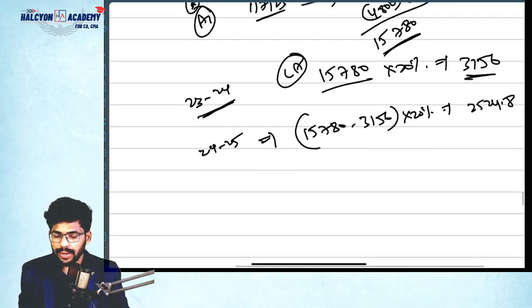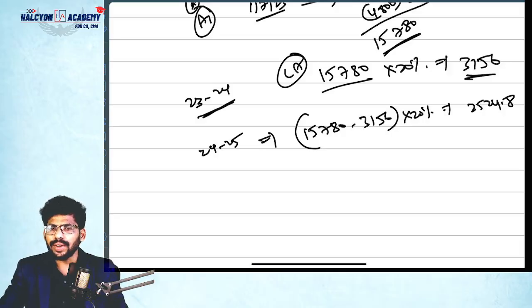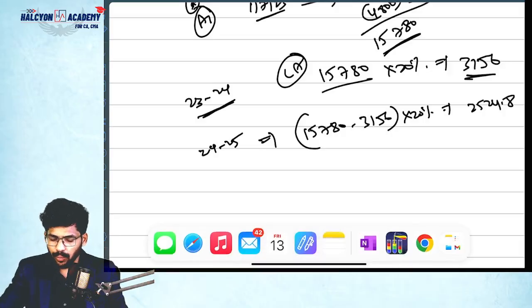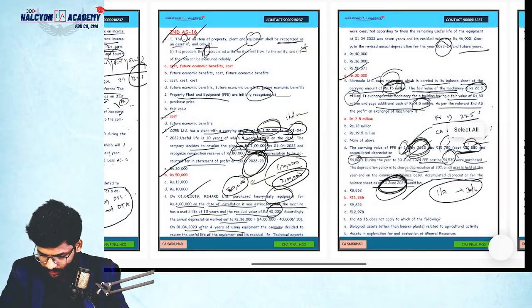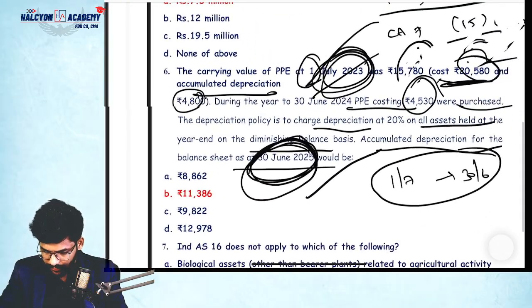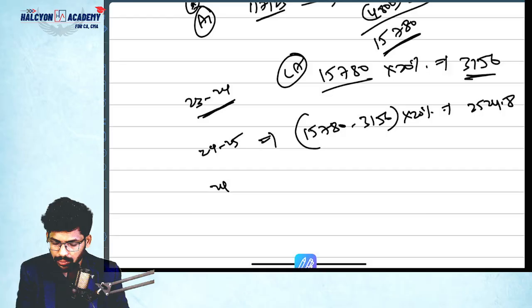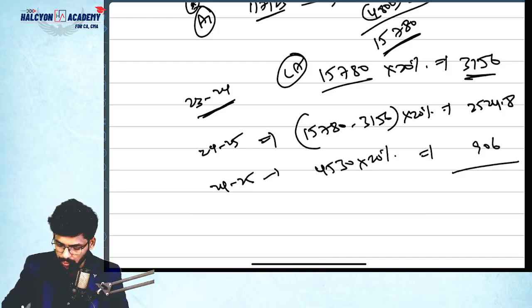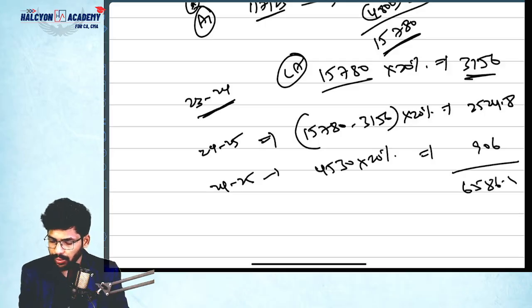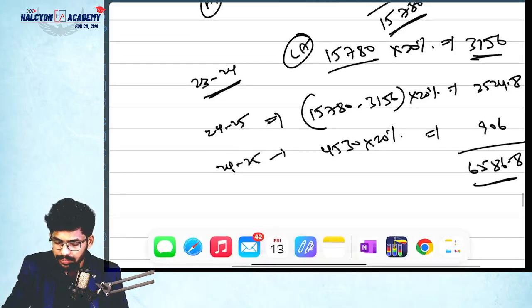2,524.8. Next, during 24-25 they have purchased one more asset. The cost of the asset how much, guys? 4,530. So please calculate depreciation 4,530 into 20%. How much? 906. Please total this. How much? 6,586.5.